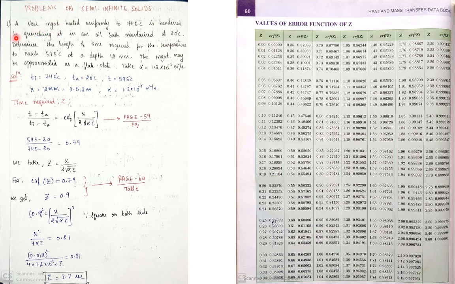A steel ingot heated uniformly to 745 degrees Celsius, so initially the temperature is 745 degrees, is hardened by quenching it in an oil bath which is maintained at 20 degrees Celsius. So this becomes the surrounding temperature, that is the ambient temperature of the cooling bath.